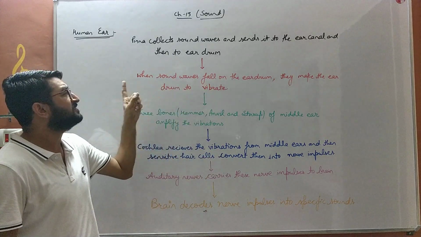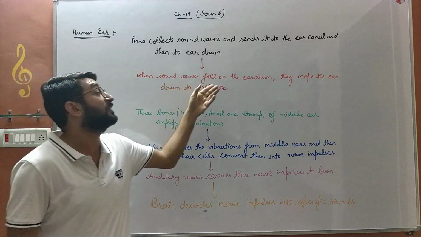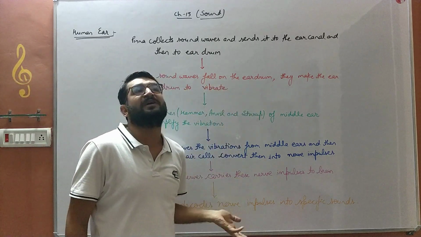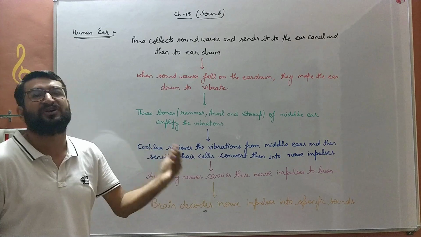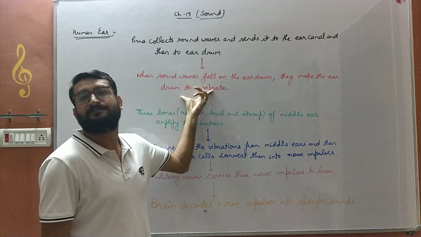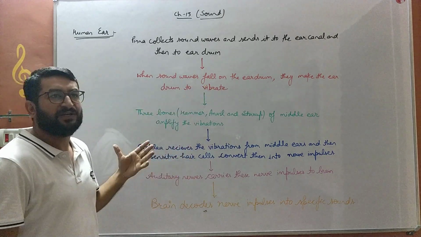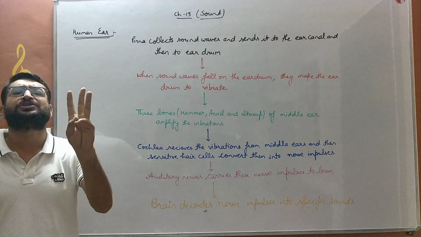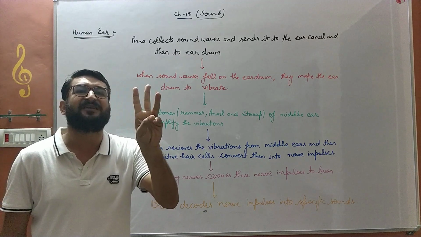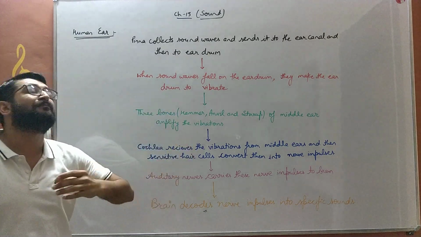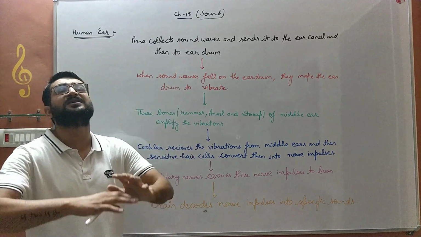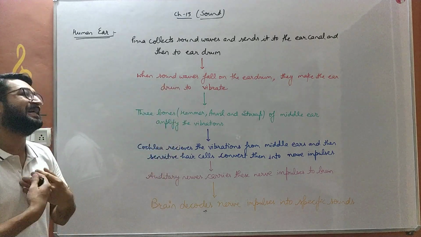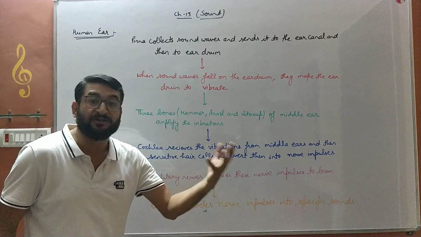So the second step is, whenever sound falls on the eardrum, those sound vibrations make the eardrum vibrate. Then those vibrations go to the middle ear, and the three bones, hammer, anvil and stirrup, amplify the sound. They increase the energy of the sound, and then that sound travels to the inner ear.